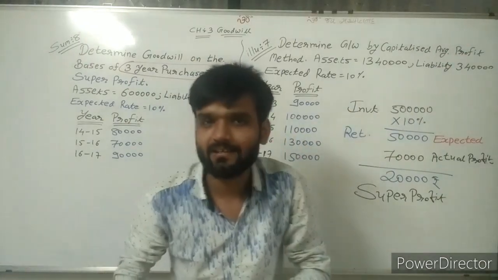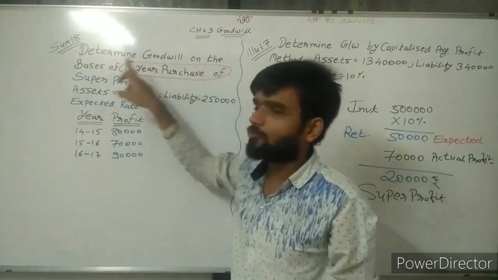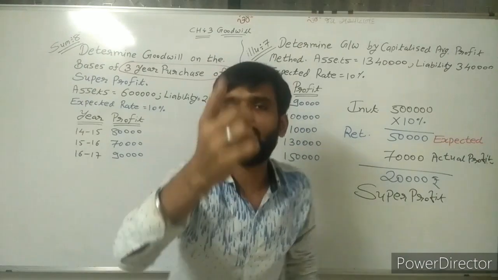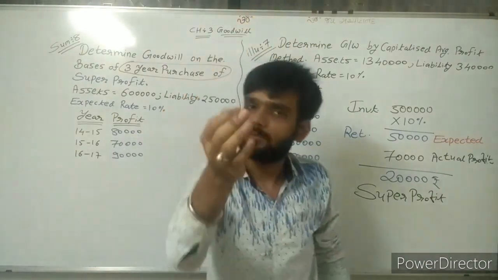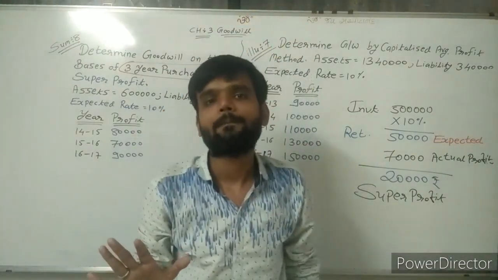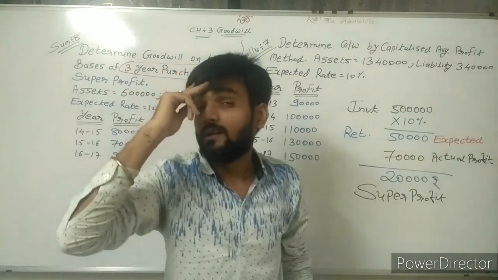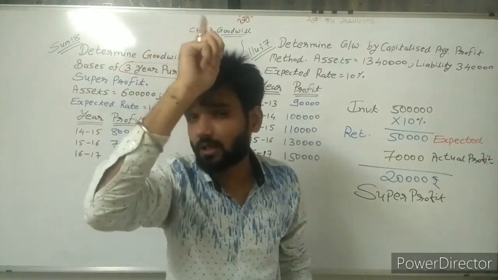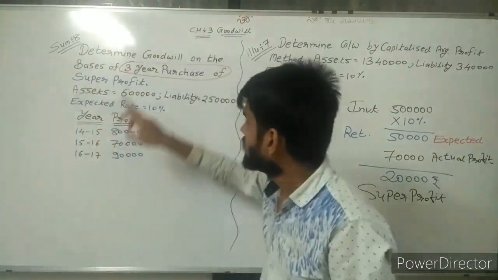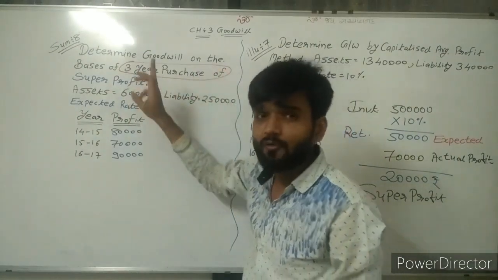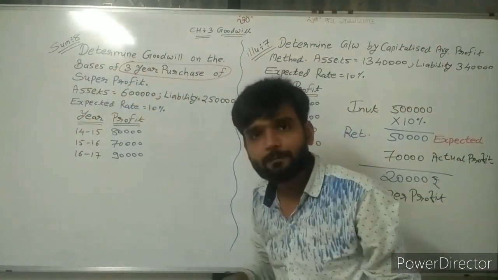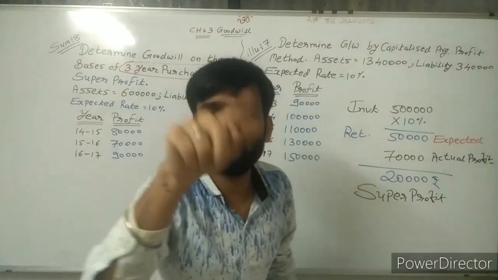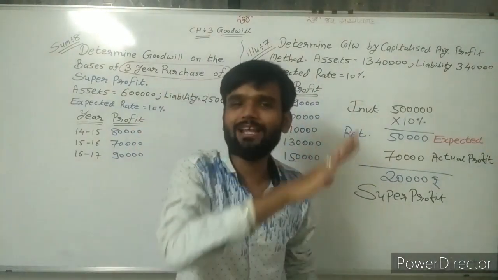In the last lecture, 3-year purchase of average profit was given, then average profit into 3 becomes goodwill. Remember my third question in the last lecture: 3-year purchase of weighted average profit is given, then weighted average profit into 3 becomes goodwill.